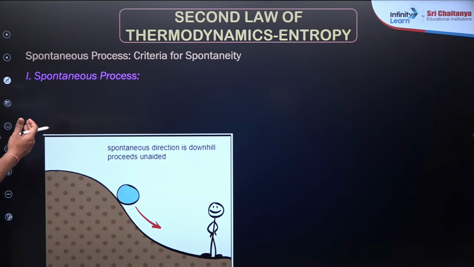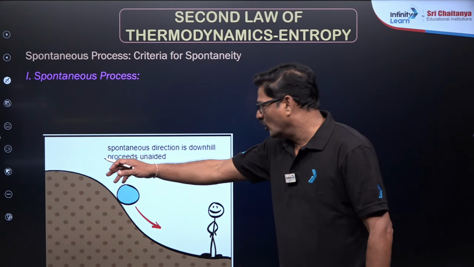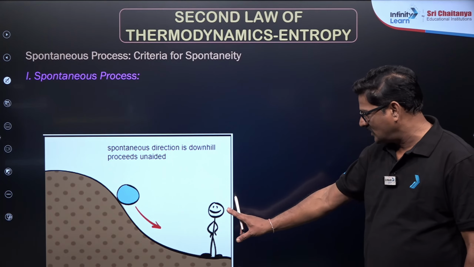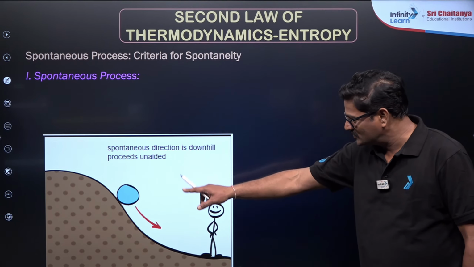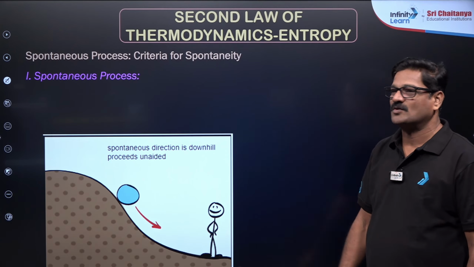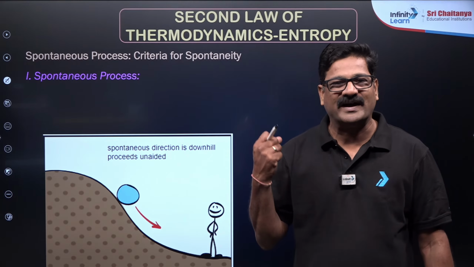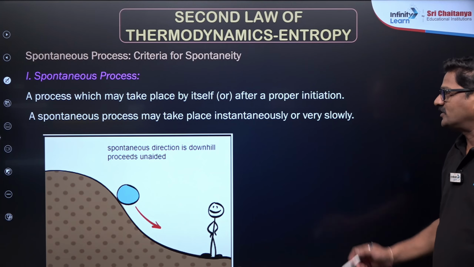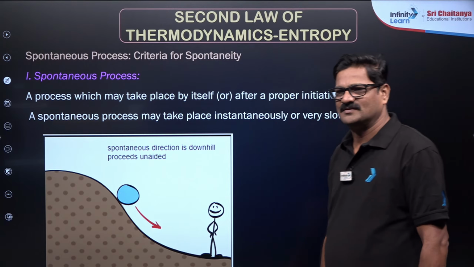Now spontaneous process, the criteria of spontaneity. When you see a rolling stone down the hill, don't stand like that because it is so dangerous. The rolling stone is coming down, nobody is doing work. So this process is called a spontaneous process. The process which has a self urge to go by itself is called spontaneous process. It may take place instantaneously or very slowly, doesn't matter.